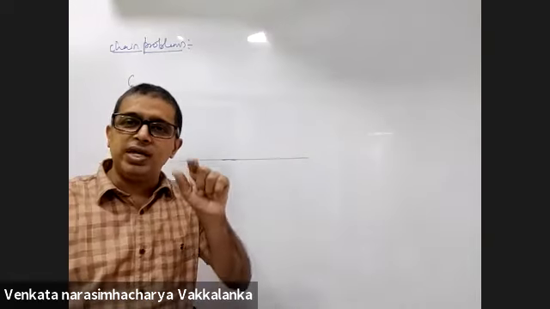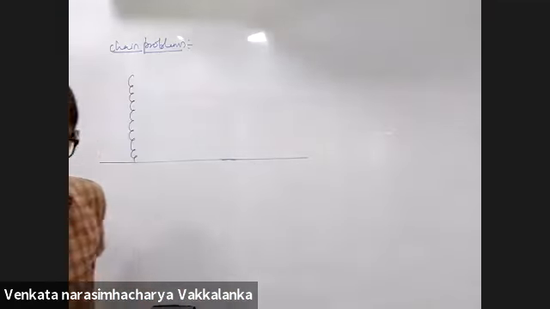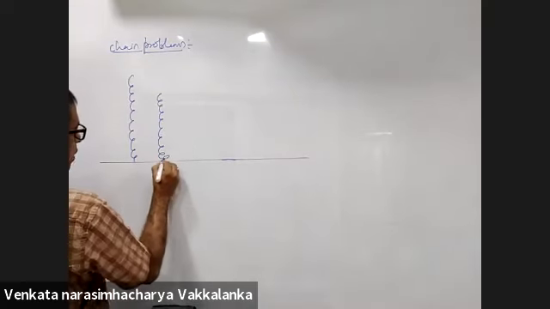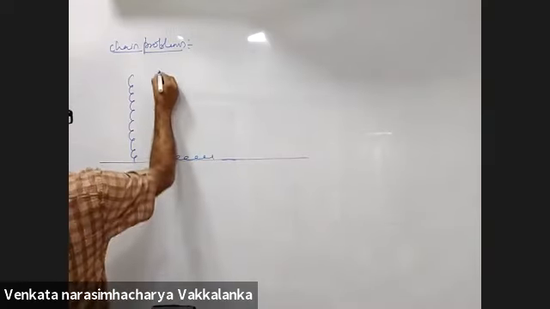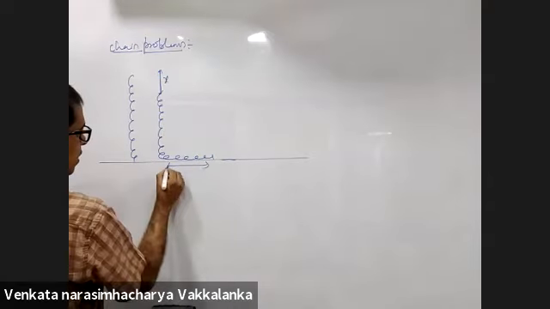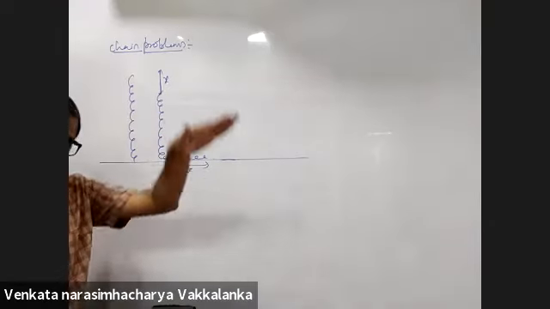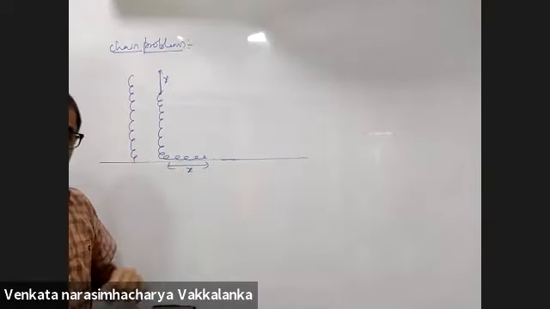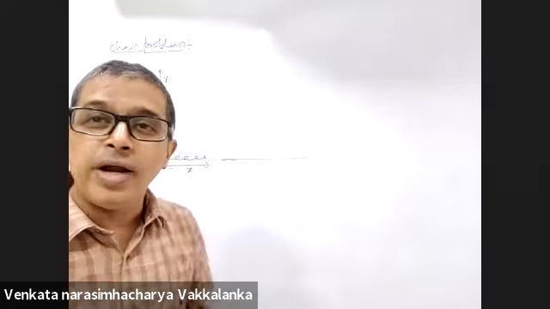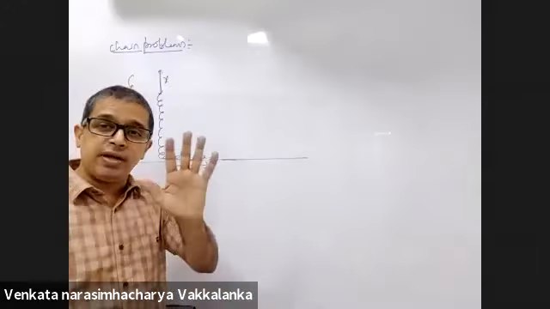Temporarily, for your convenience, they tell you a heap is not formed. So how will the chain be? The chain will be like this. If it falls by a distance of x, this will be x distance. Why are they trying to avoid the heap? Because the height will change.